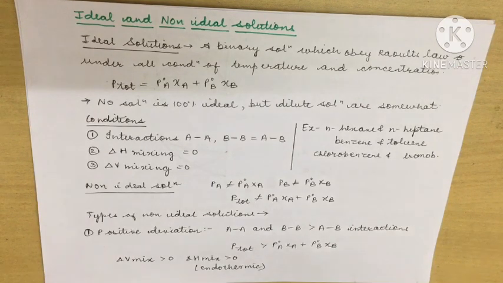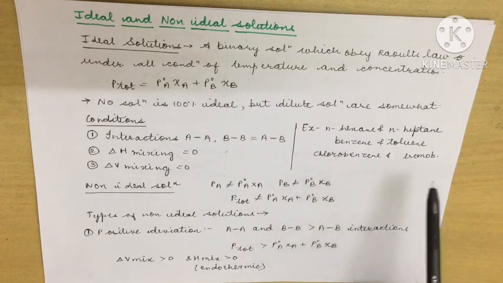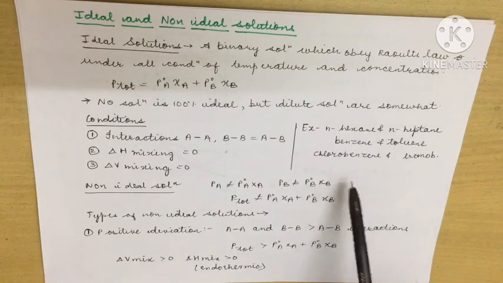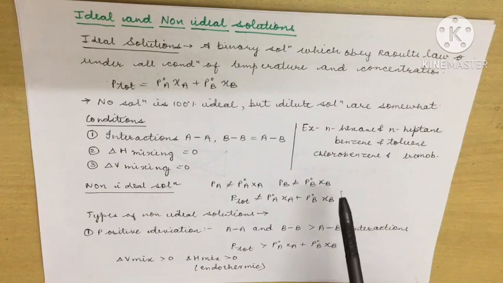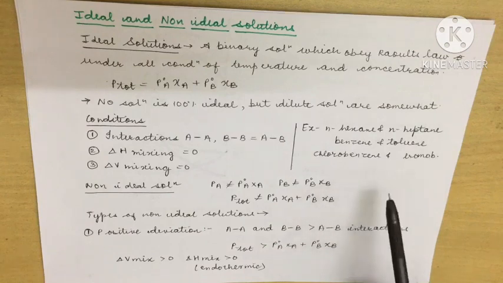There are some examples of ideal solutions like n-hexane and n-heptane, benzene and toluene, chlorobenzene and bromobenzene. And there is also one more, that is ethyl iodide and ethyl bromide. So those can also be examples of ideal solutions.